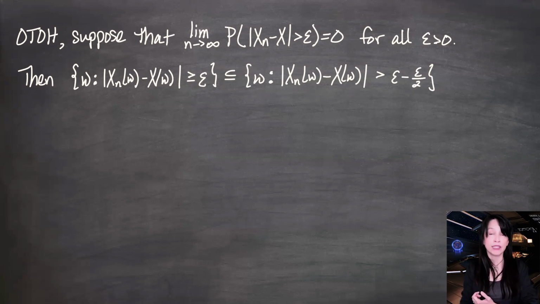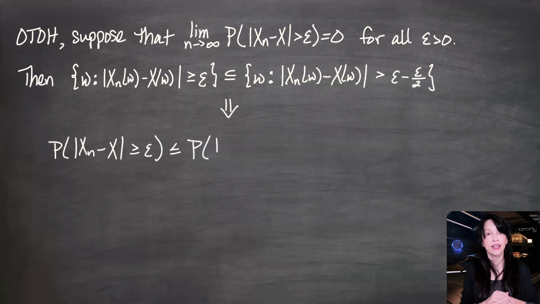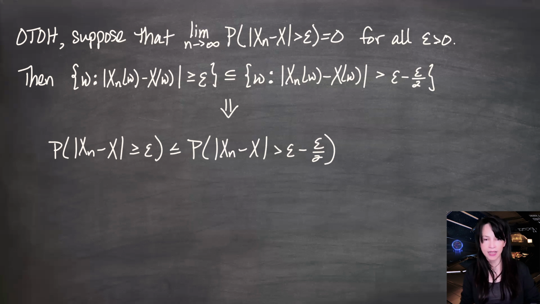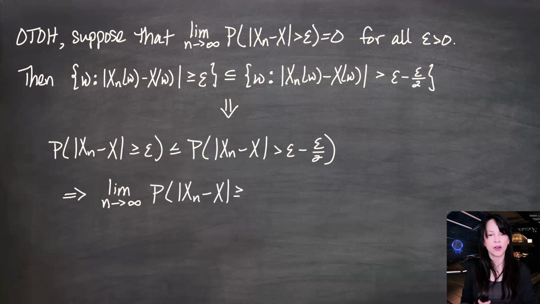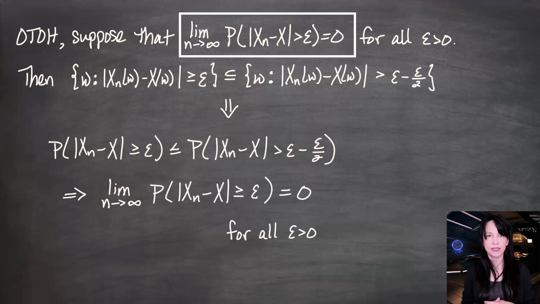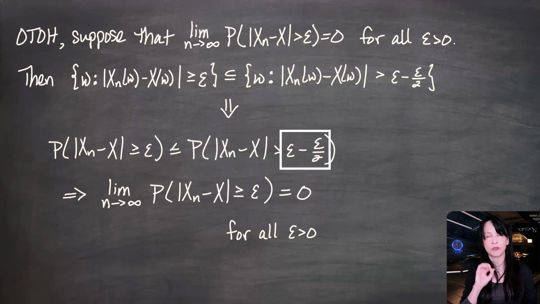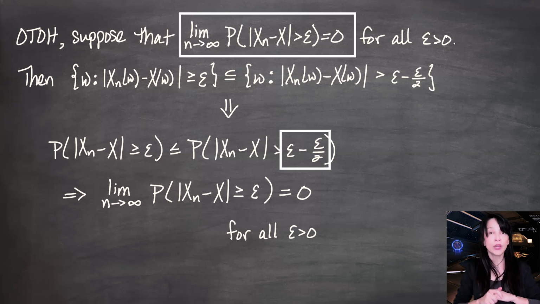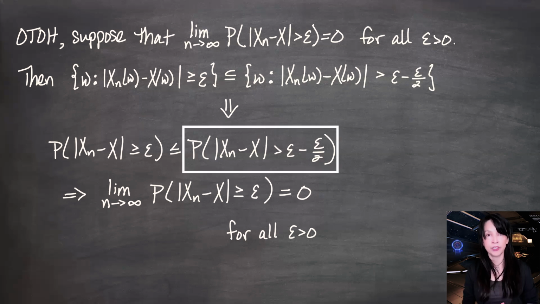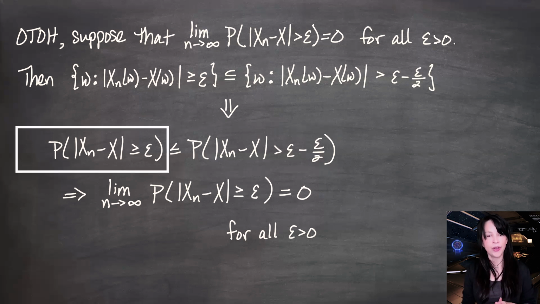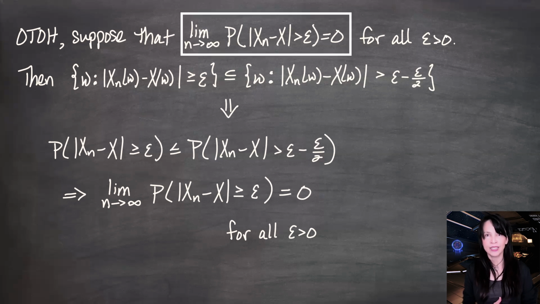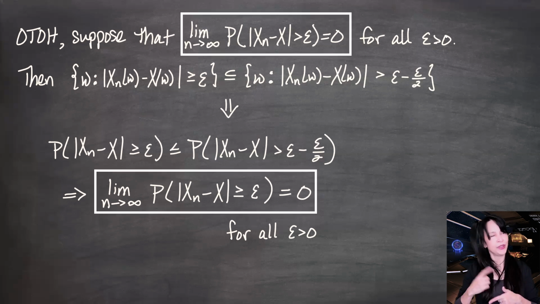So we've got this set contained in this set. Again, I'm going to use monotonicity of probabilities. The probability that xn minus x is greater than or equal to epsilon is less than or equal to the probability that xn minus x is greater than epsilon minus epsilon over 2. If I take the limits all the way across, because I am assuming that this limit holds, then this epsilon minus epsilon over 2 is just a particular epsilon. I've got strictly greater than a number, and this is supposed to hold for any positive number. So we are assuming that this side has a limit of 0, and therefore this side has a limit of 0. And that's what we were trying to show. Starting with this, we get this, and on the previous slide, we showed the other direction.